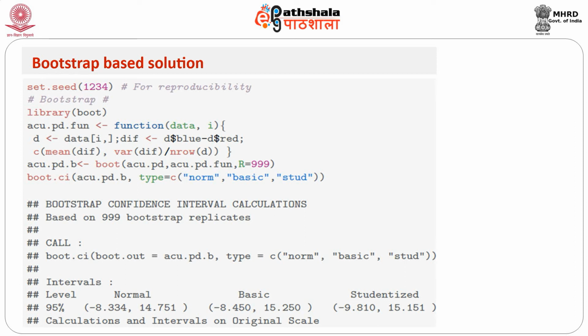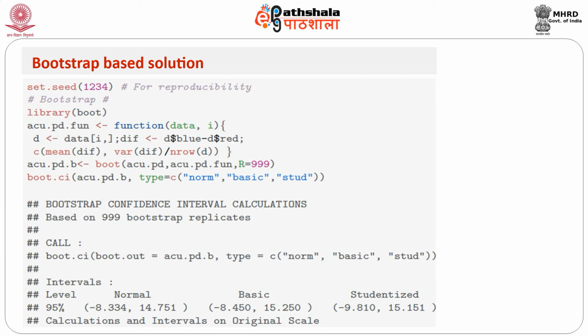That means what we are doing is repeatedly taking a sample from the data of the same length with replacement and computing the function. And then if I say boot.ci with type equal to basic, it gives me the basic bootstrap confidence interval, and this comes out to be minus 8.1 and 15.05.